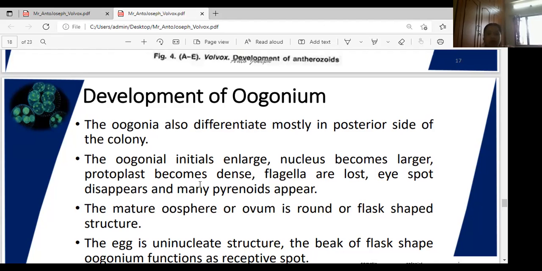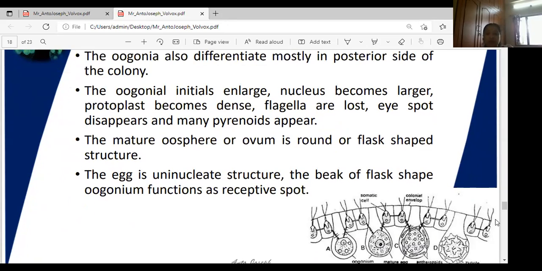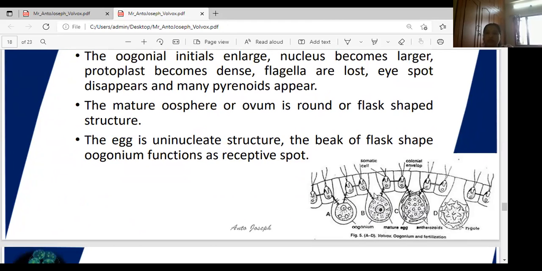The cells also enlarge in size. The nucleus becomes very large. The protoplasm becomes dense, with a large amount of protoplasm present. The flagella are also lost, and the eye spot disappears. Many pyrenoids also appear, as in the anthrozoid. The mature oospore or ovum is a round, flask-shaped structure. The egg is uninucleate. The beak of the flask-shaped oogonium functions as a receptive part.